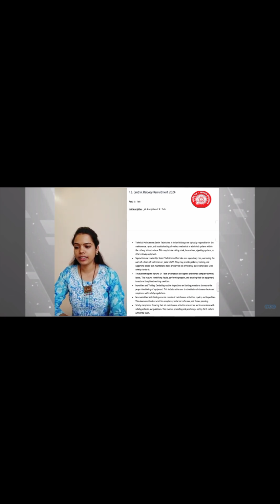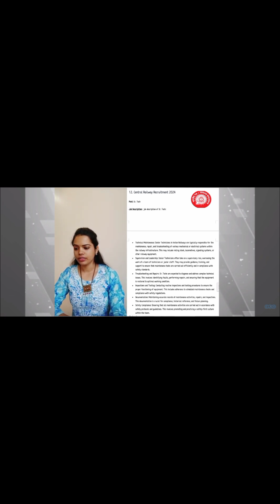Then troubleshooting and repair. Senior technicians are expected to diagnose and address complex technical issues. This involves identifying the fault, performing the repairs, and ensuring that the equipment is restored to optimal working condition. Then inspections and testing. Conducting routine inspections and testing procedures to ensure the proper functioning of the equipment. These include adherence to the scheduled maintenance checks and compliance with the safety regulations.